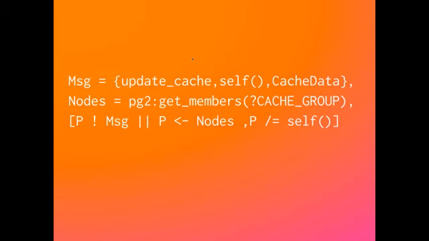So I say, for all the processes in my group, send them this message, but don't send them the message if it's myself. So in other words, I can in one line say, send this message to every server, but don't send it to myself so I don't have to worry about infinitely recursing because I'm updating myself over and over. So literally what would be hundreds and hundreds of lines of retry code and logic and thinking through socket connection cases and registries and all the stuff you have to do in Java, or any other language that doesn't have these constructs, is literally one line of code.